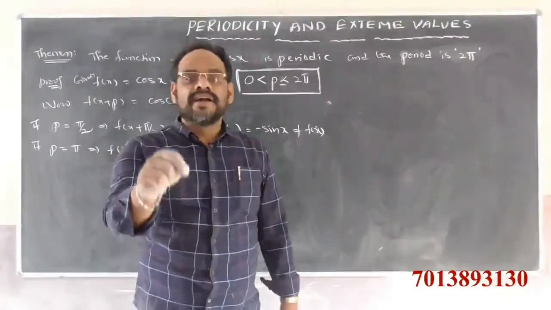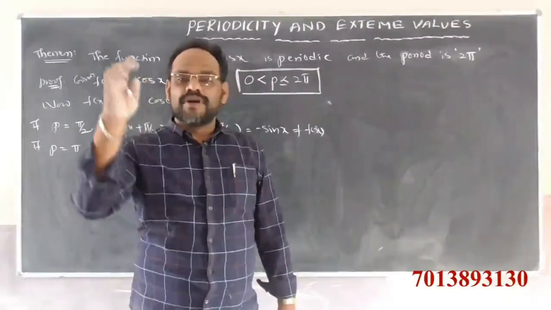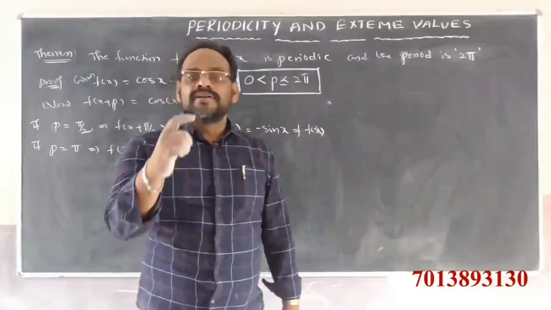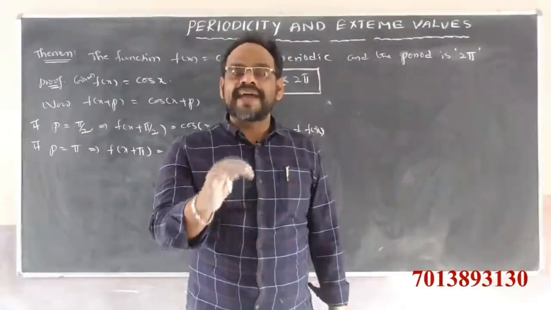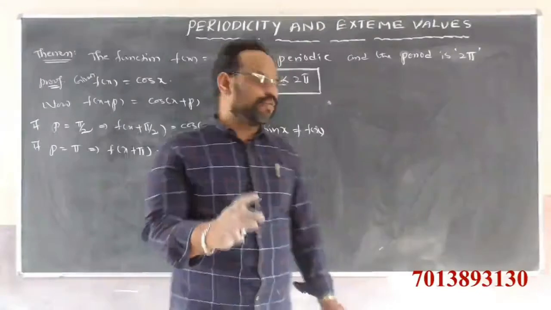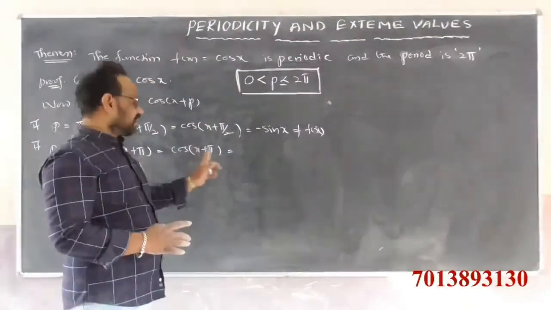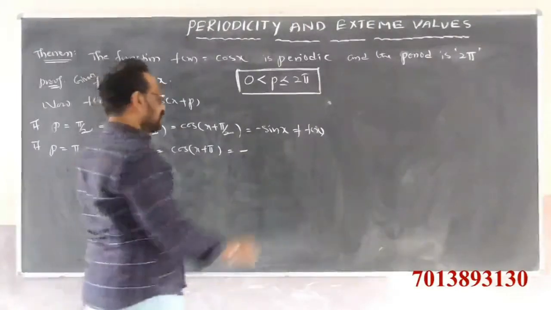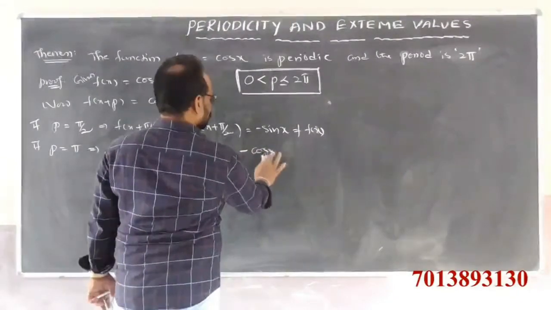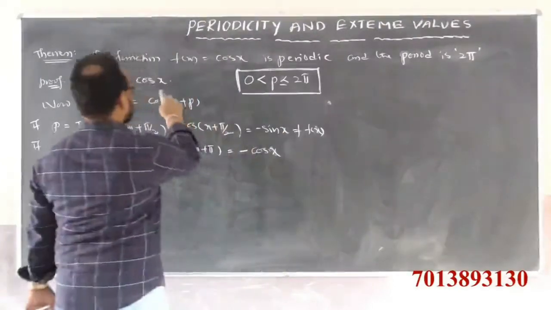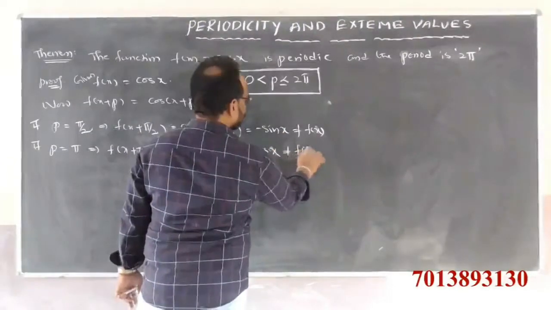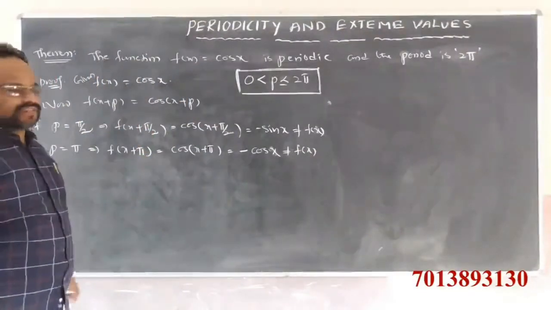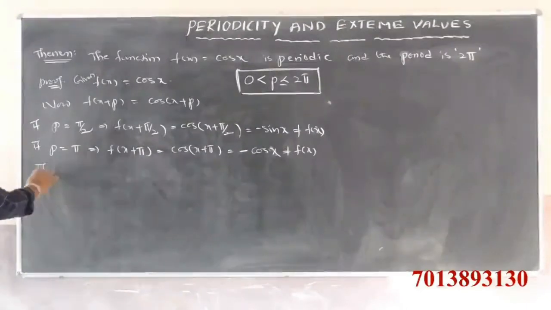In the third quadrant, the cos ratio is clearly negative. Why? Because in the third quadrant, tan and its reciprocal cot are positive, and the remaining trigonometric ratios are negative. So cos is negative, and since 180 is there, the cos ratio cannot change, so we get minus cos x. But f of x is equal to plus cos x, so it is not equal to f of x. So pi is not a period of the given function.